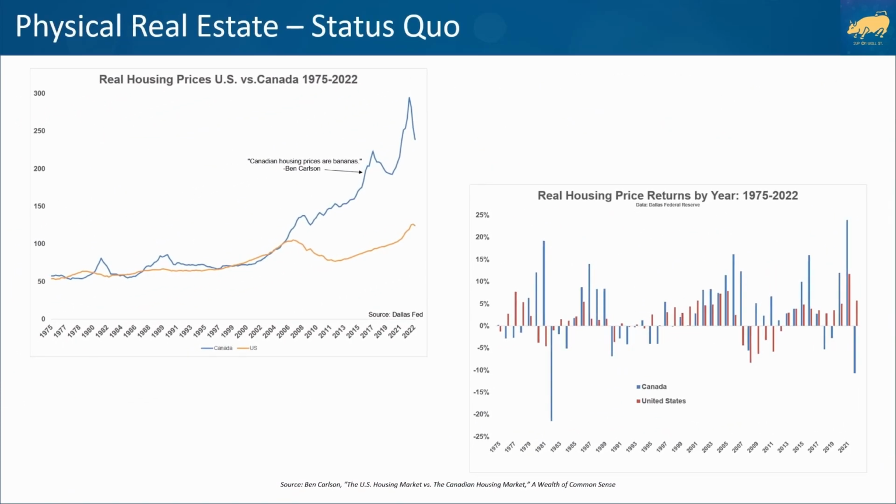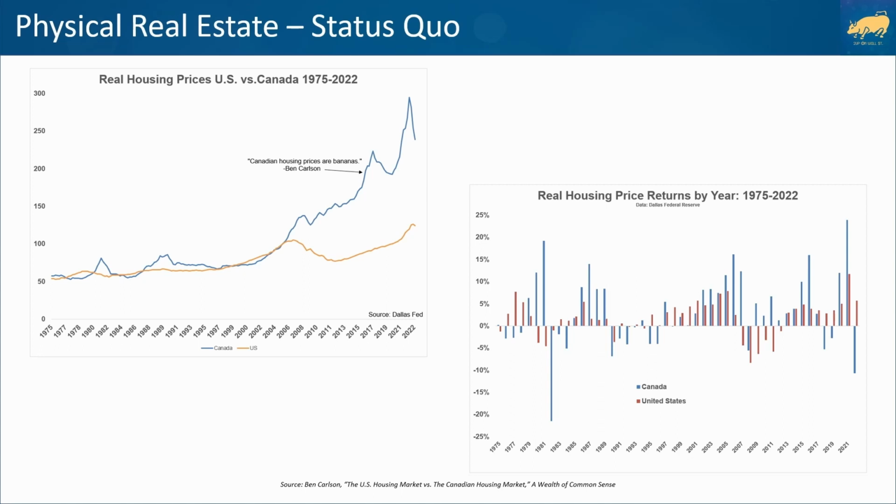Yes, housing prices surged in the US in the last few years, but have you seen Canada? These charts by Ben Carlson show that Canadian housing prices rose a whopping 142% since 2005, and that's after adjusting for inflation. Meanwhile, US real housing prices have only gone up by 26% in the same period. To get back in line with US real housing price growth, Canadian housing prices would need to collapse by about 40%, and that would be brutal for existing and new homeowners.